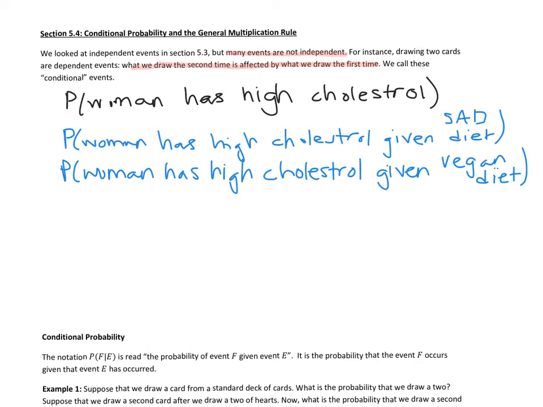And again, that's because cholesterol levels and diet are dependent. Their probabilities are affected by one another. And so we say these are conditional events.